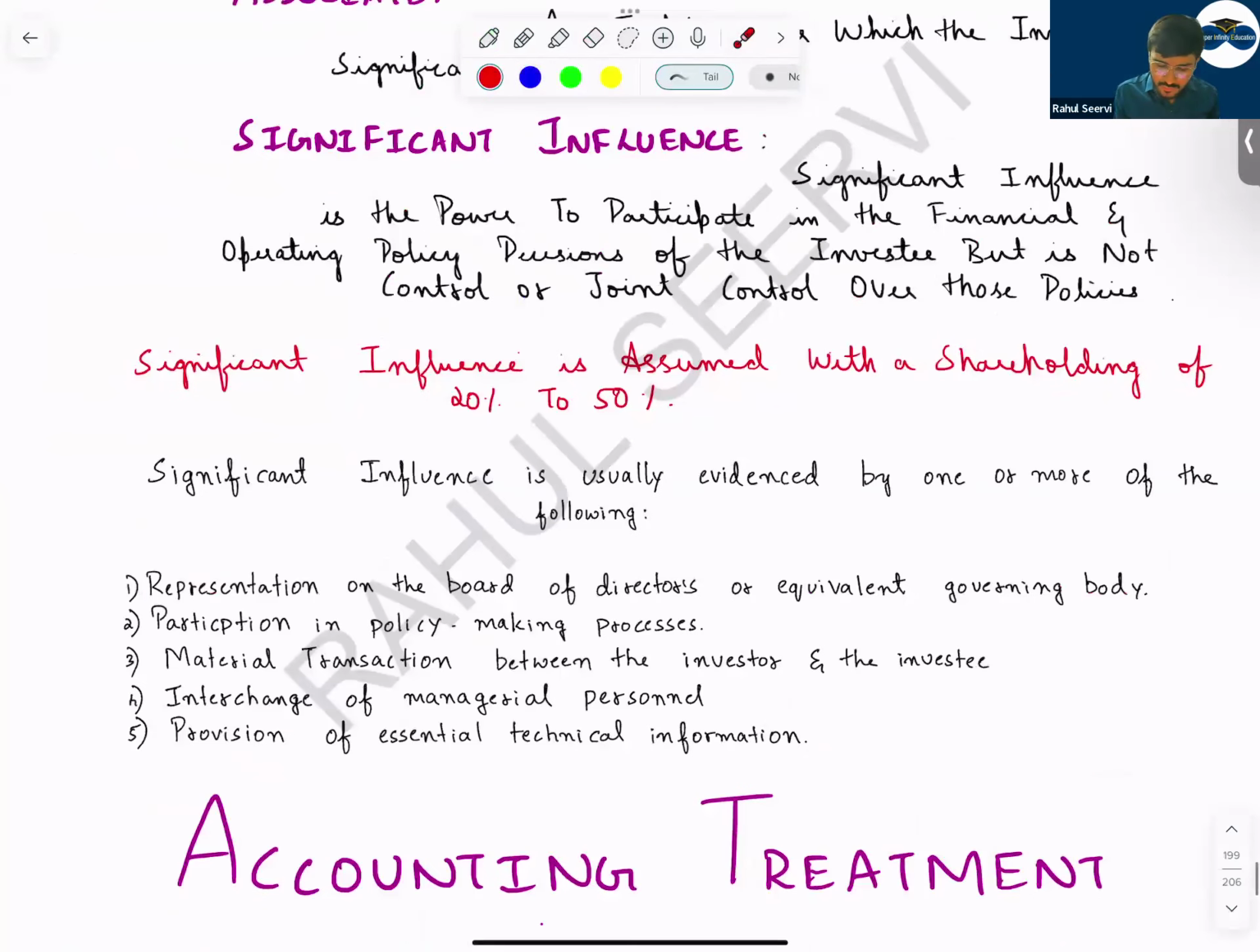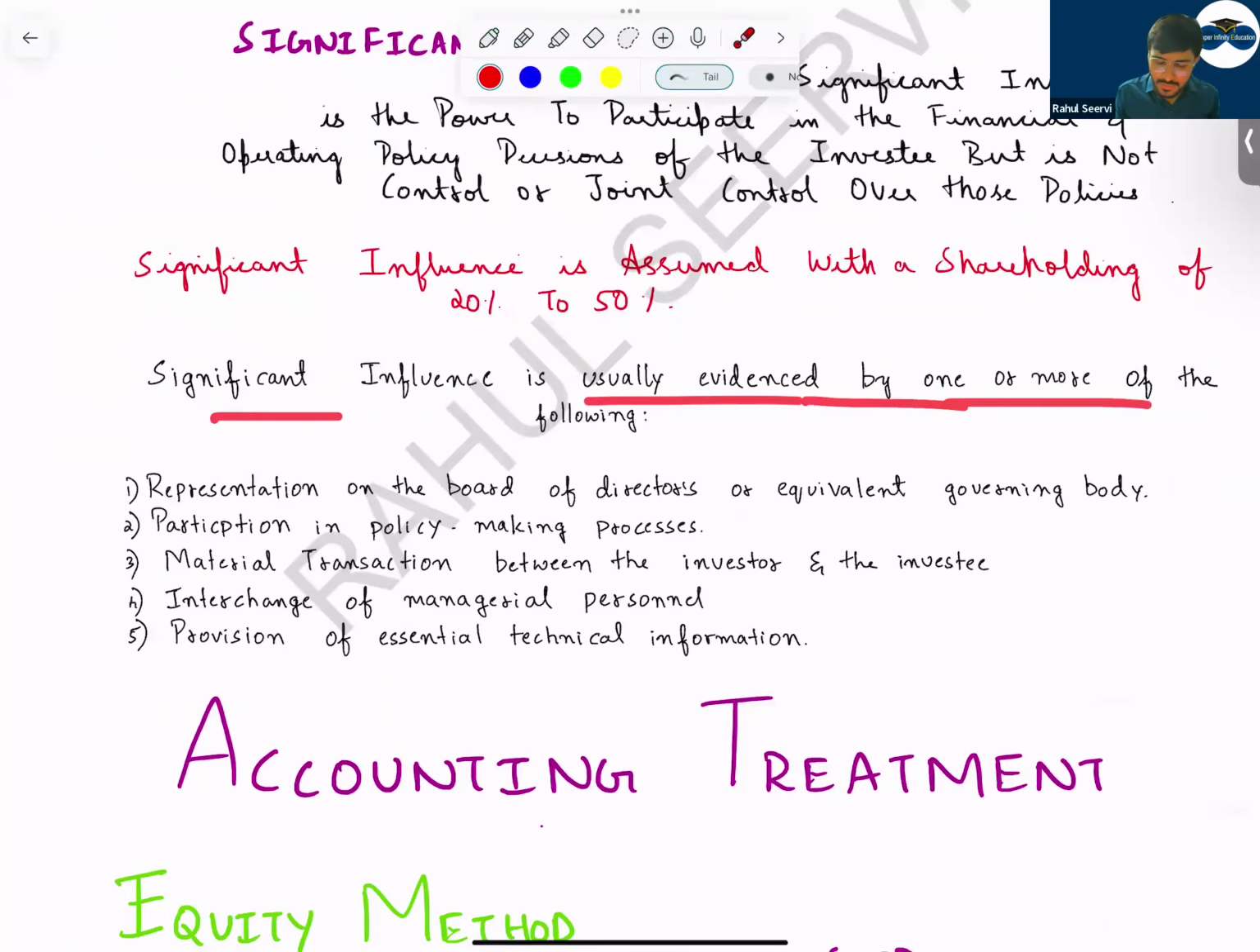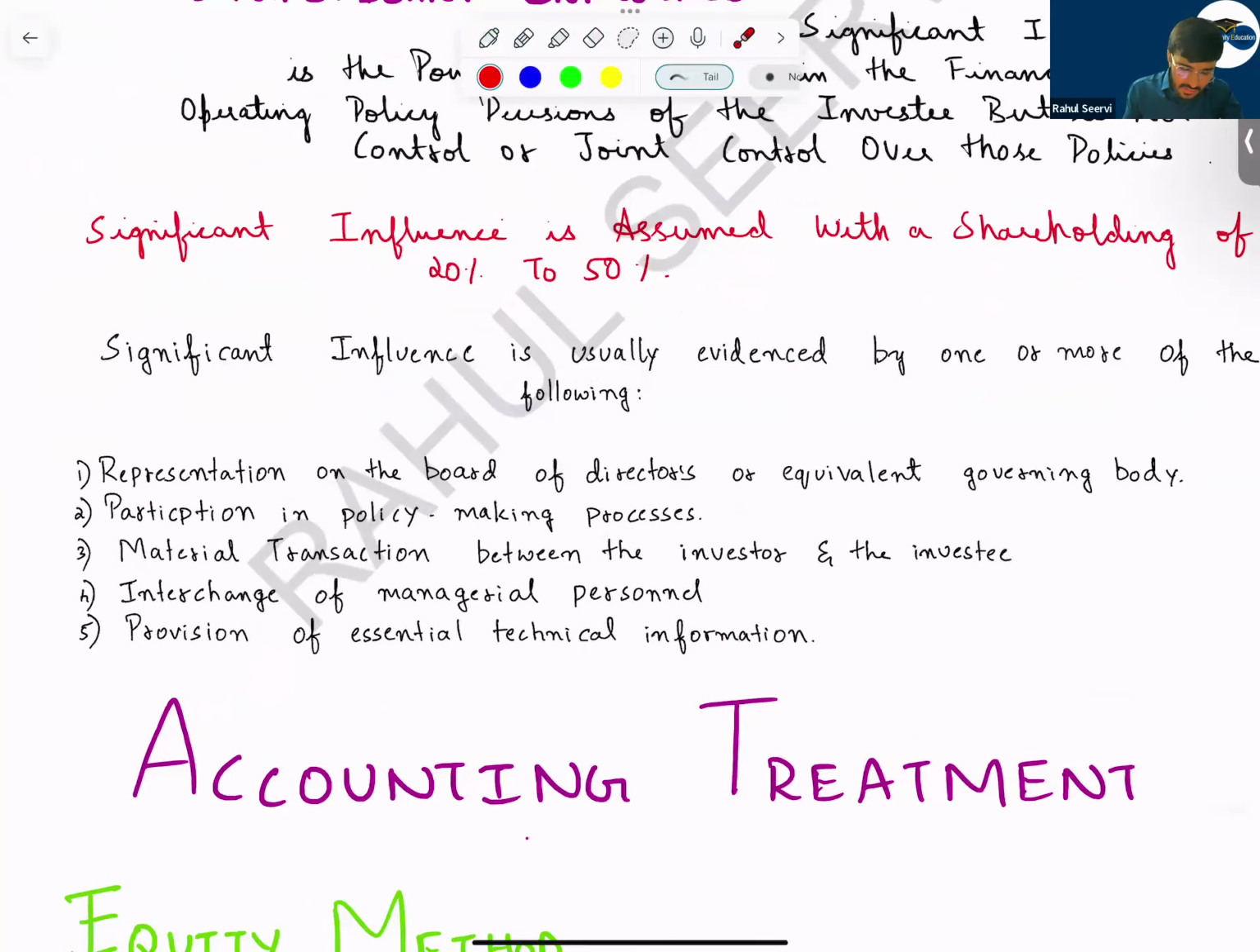Then significant influence is assumed with a shareholding of 20 to 50 percent, and significant influence is usually evidenced by one or more of the following. That means representation on the board of directors. Out of 10 directors, 3 directors you can appoint, or whatever you say they'll follow. It's a significant influence. Participation in policy making, yes. Material transactions between the investor and investee, yes. Interchange of managerial personnel, and provision of essential technical information, that some technical information you're providing in case of some technology companies, etc. In that case it becomes a significant influence.